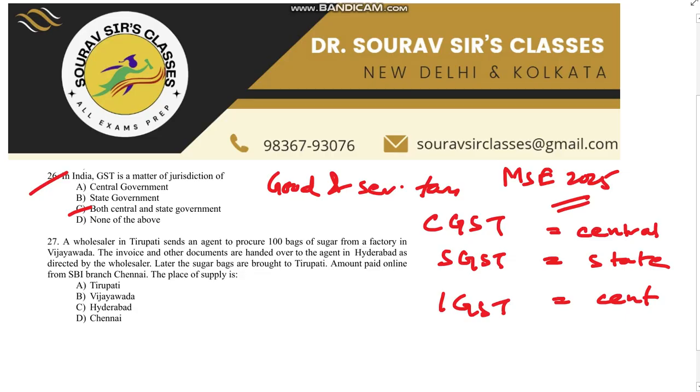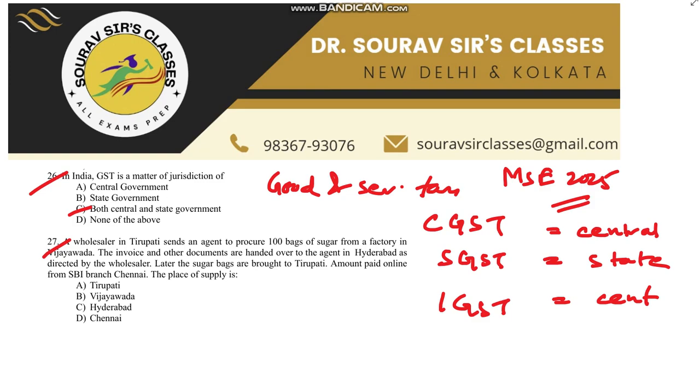Next, question number 27. A wholesaler in Tirupati sends an agent to procure 100 bags of sugar from a factory in Vijayawada. The invoice and other documents are handed over to the agent in Hyderabad as directed by the wholesaler. Later the sugar bags are brought to Tirupati, and the amount is paid online from an SBI branch in Chennai. Then the place of supply is what?